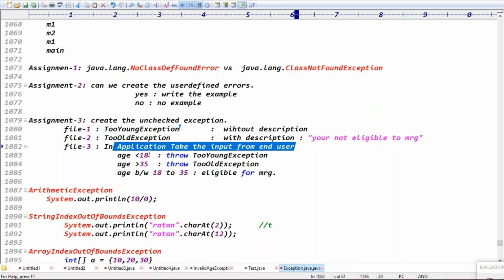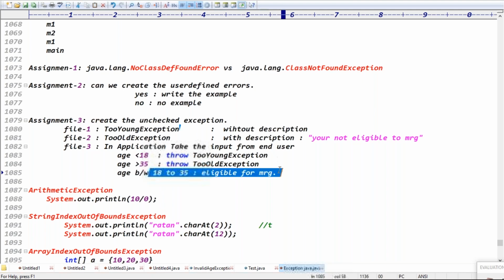If age is less than 18 years, throw a new TooYoungException. If age is greater than 35, throw TooOldException. If age is between 18 and 35, show the message: you are eligible for marriage. Exactly, guys. Are you clear? Now the 3 assignments are clear, right?